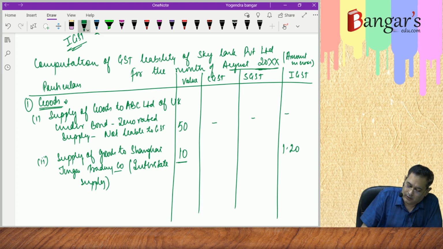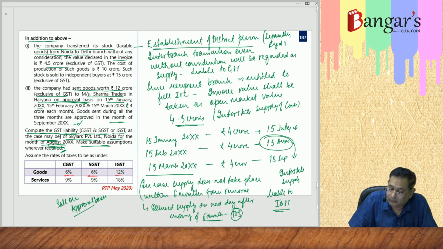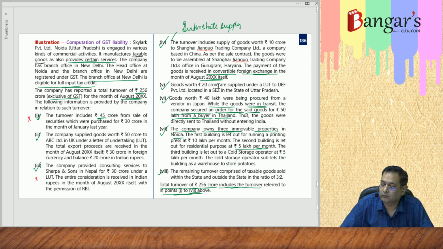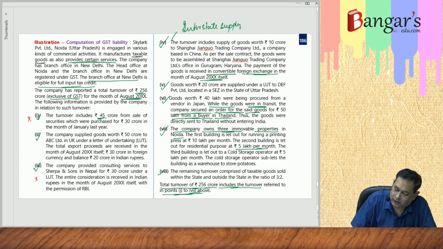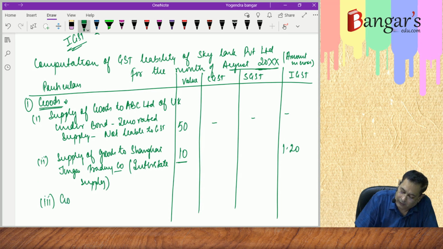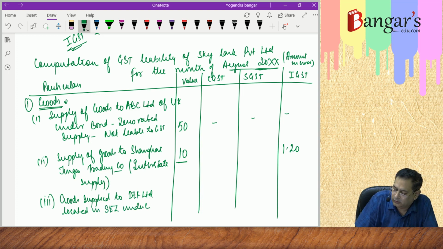Okay. Then third transaction in respect of goods worth rupees 20 crores supplied under LUT to DF Limited. Goods supplied to DF Limited located in SEZ under LUT.